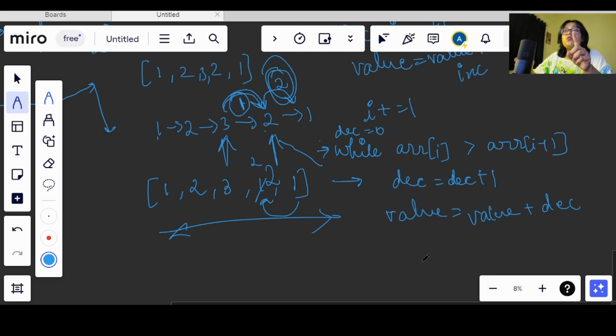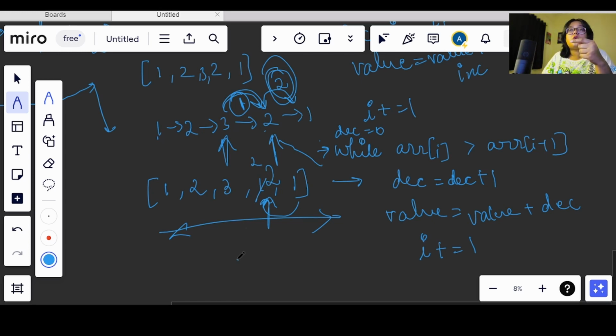Now we will increment the value of I by 1, that we know. Now we have a correct idea that we need to increase the decrementing value. But here, we only needed to increase the value of this 1 by 1.